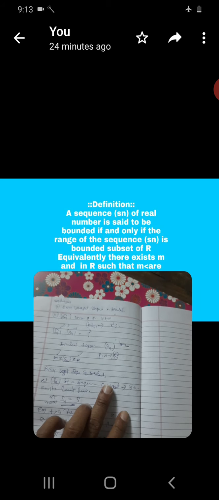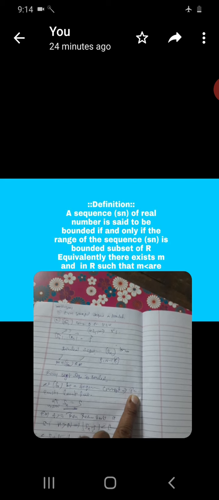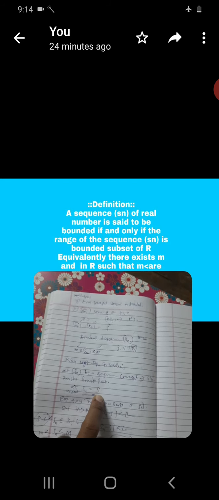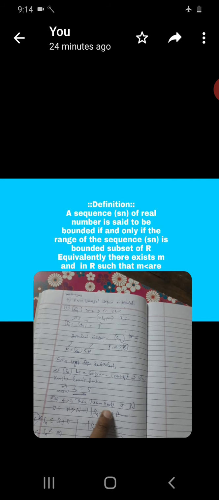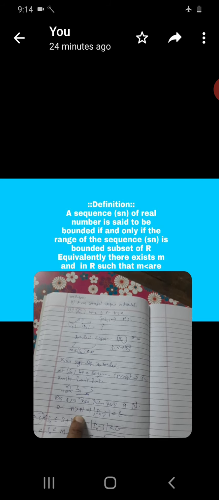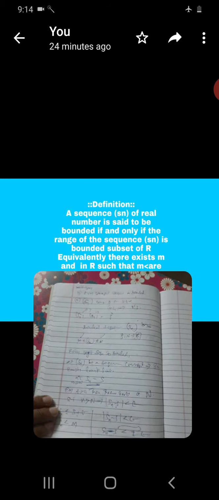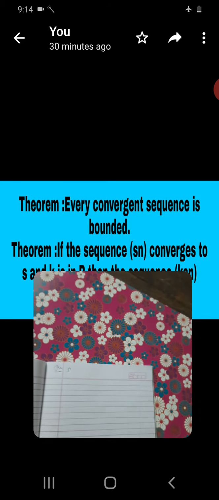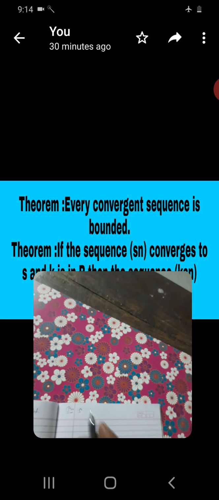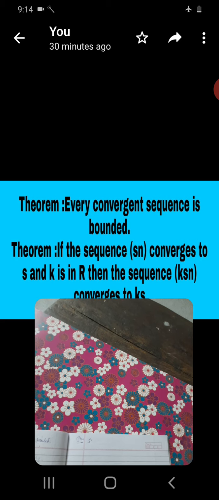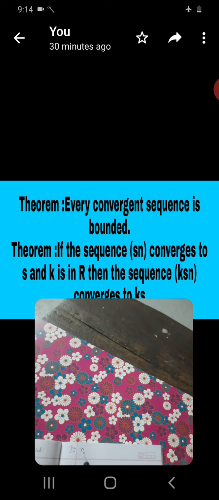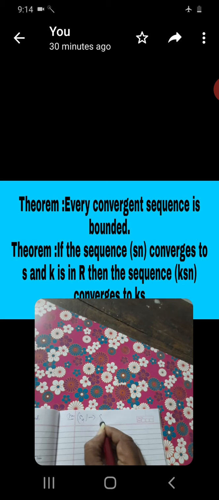Very simple, 1 or 2 steps. Since the sequence is convergent, there exists a limit. Let s be the limit. For every epsilon greater than 0, there exists N such that n greater than N implies the modulus of Sn minus s is less than epsilon. This proves that every convergent sequence is bounded. And next, the next theorem: Sn is convergent to s.